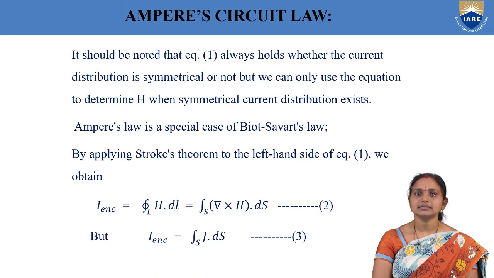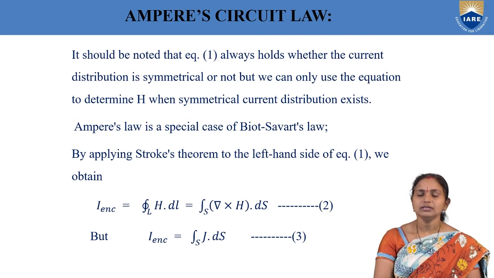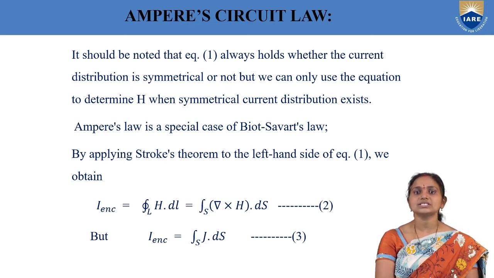Now by taking the mathematical expression for Ampere's circuit law, we have to derive the third Maxwell's equation. So here the mathematical expression for Ampere's circuit law is closed integral H dot dl over a line is equal to I enclosed. Now, I would like to expand this closed integral H dot dl by applying Stokes theorem.